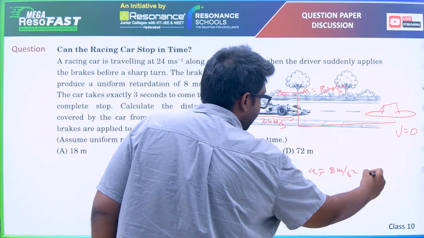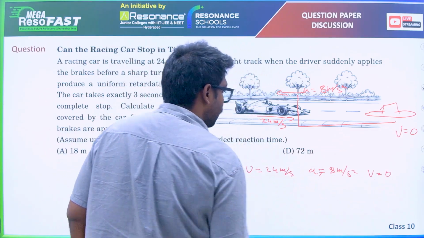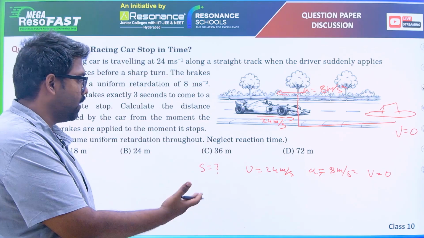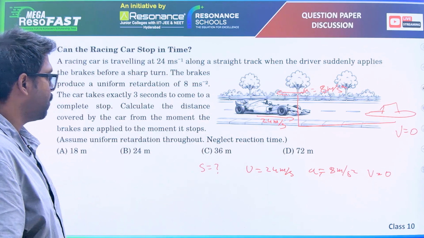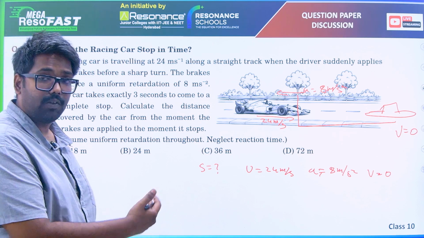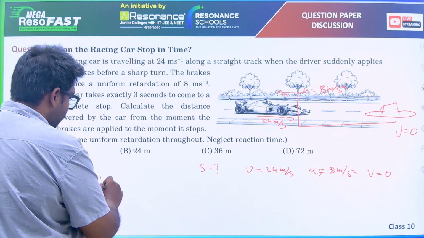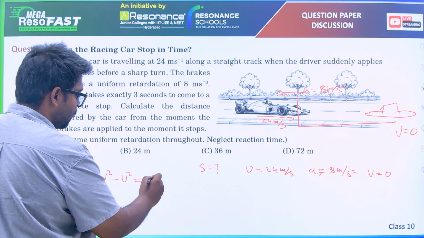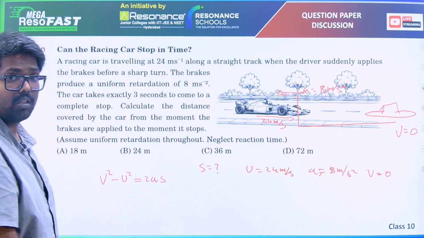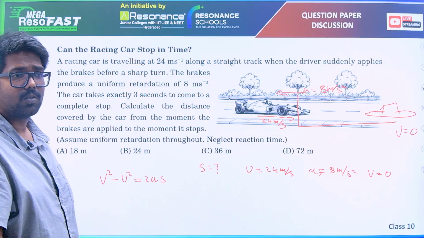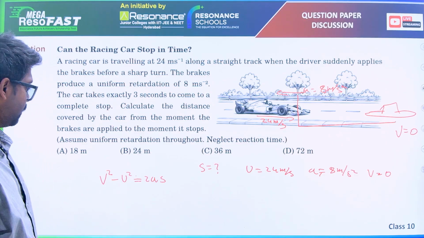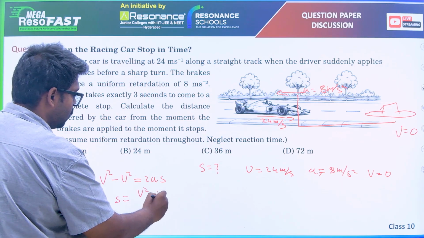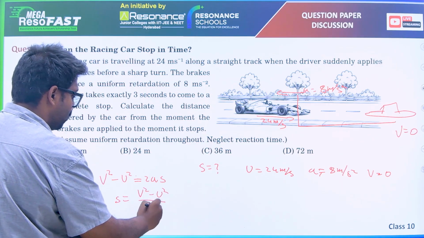And final velocity 0. Which equation of motion can we use? Because it's a constant acceleration we can use equations of motion, but which one is perfect for solving this? That is v squared minus u squared equals 2as. We have all the terms here, and we just need to find s. So s is basically v squared minus u squared by 2a.